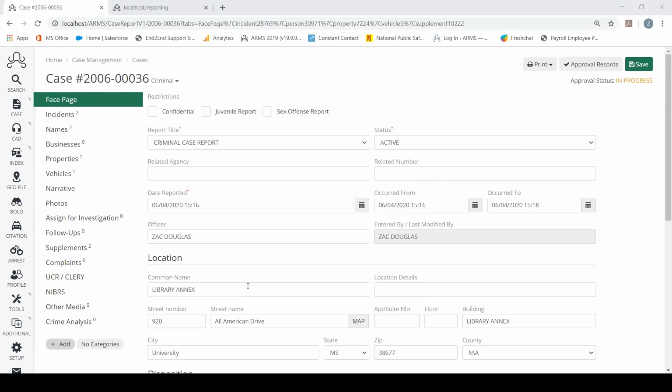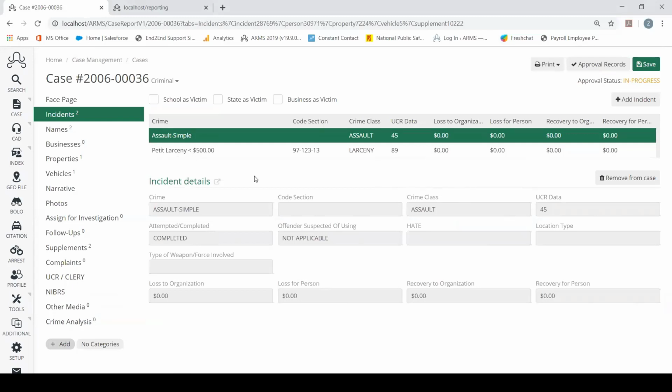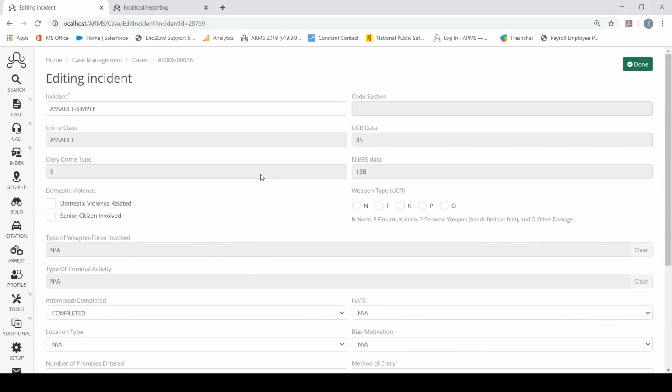This is all up to your NIBRS coordinator, who goes through and does the NIBRS review for your department. Right now we have a criminal case report at library annex, and we also have our occurred from and occurred to dates. With our incidents, right now we have a simple assault and a petty larceny. Both of these incidents have been added in. One thing about the incidents is we have our NIBRS code directly related to a specific incident. You set this up in the back end of ARMS.